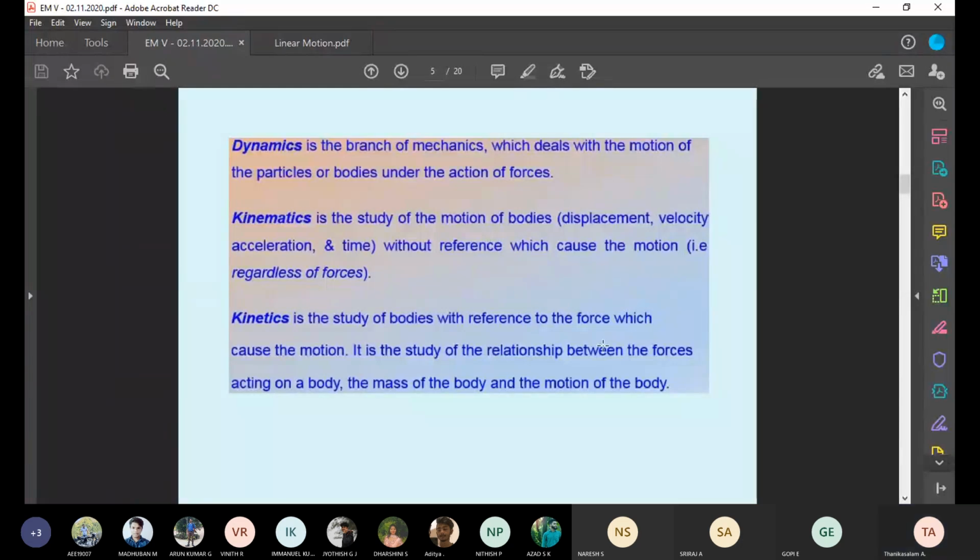So it deals with force, mass, acceleration. This is called kinetics. When you say acceleration, it includes all things: displacement, velocity, time. Okay. These are the definitions for the difference between kinematics and kinetics.